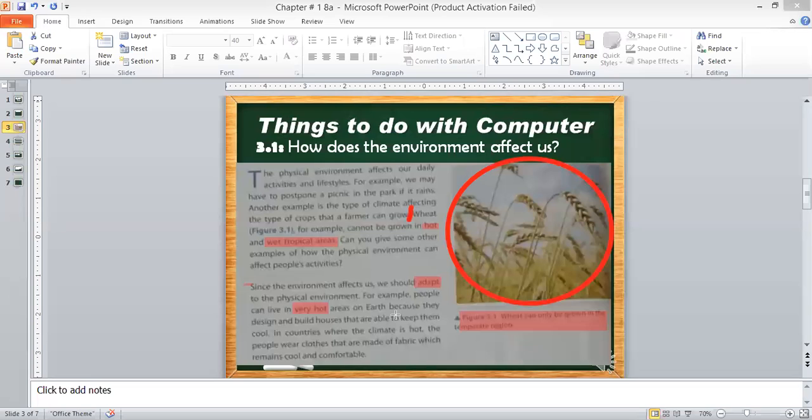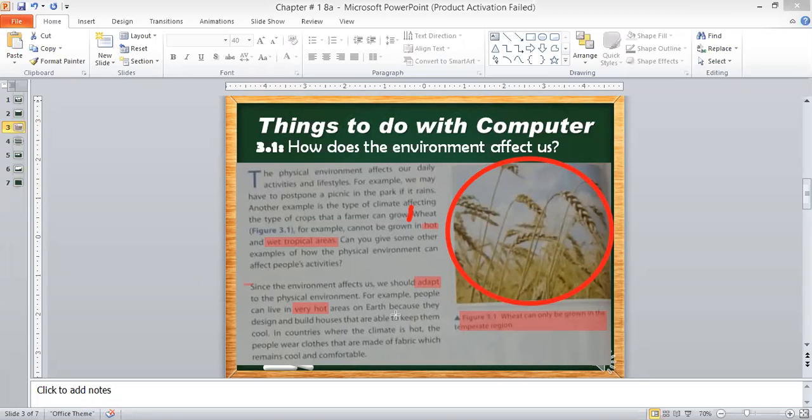The physical environment is affecting us. We are purchasing a specific type of fabric which will remain cool. Why are we purchasing it? The reason is the temperature in the region or the country is hot. That's why we are purchasing clothes which remain cool and comfortable.